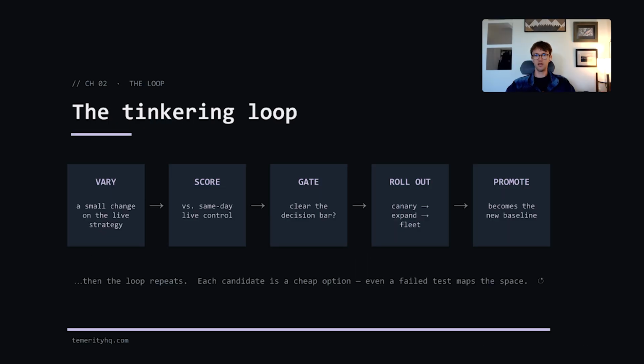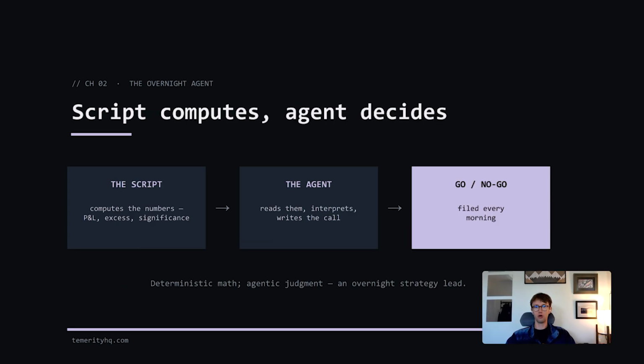The overall idea is to test many small variations versus a live baseline, judge each rigorously, promote those that are reliably better than the baseline, and repeat. I set up a simple overnight agentic workflow that consists of a script and an agent. The script is deterministic. It computes performance for the variation and the baseline. The agent reviews the output from the script and writes me a report every morning. I'm calling this process my overnight strategy lead.